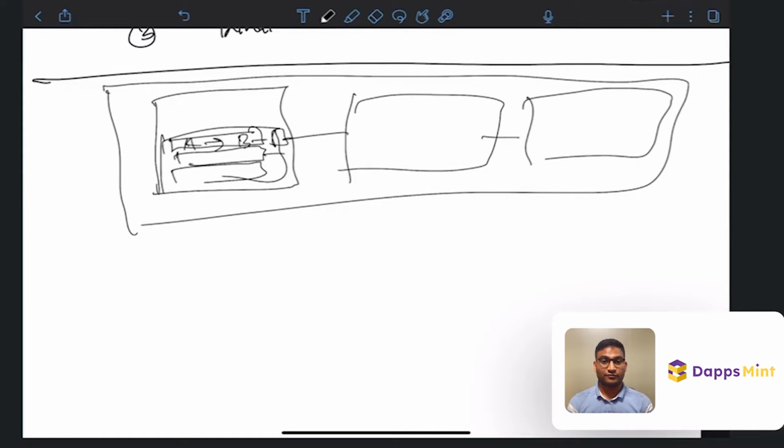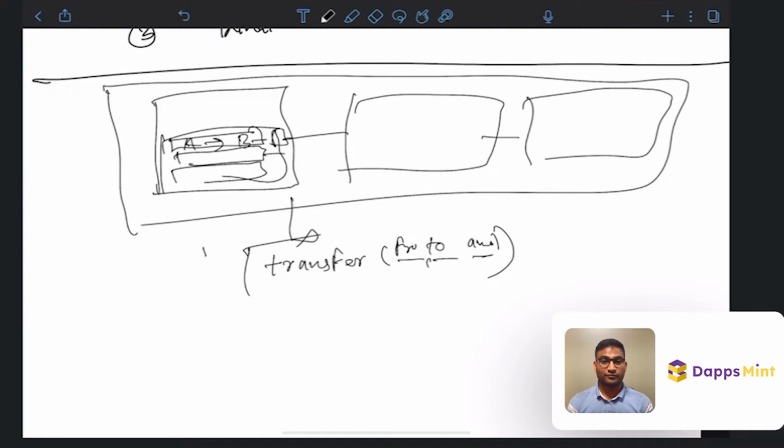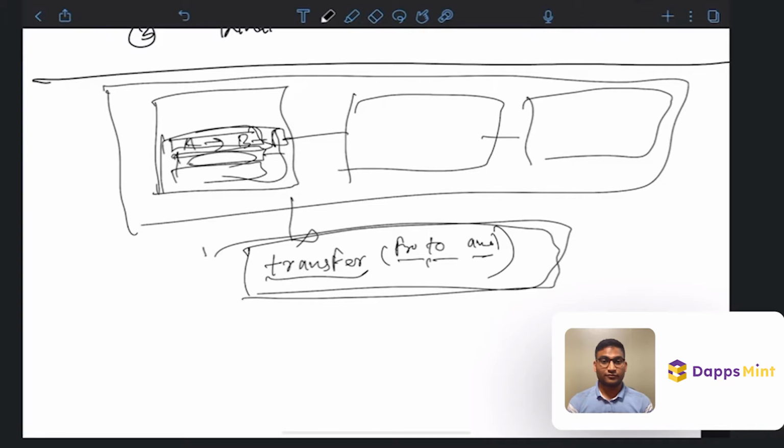Right now, this blockchain has only one function. Let's consider that there is some code on this blockchain that can execute one function. It takes transfer, with three parameters: from address, to address, and amount. There is only one function and only this function can be called. Nothing else can be called. That's why each transaction is just the same function with different values put into it.